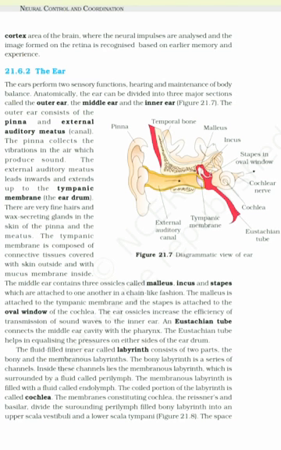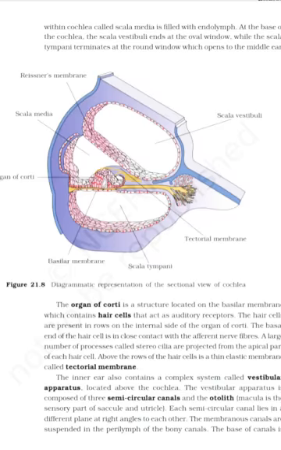The membranes constituting cochlea, the Reissner's and basilar, divide the surrounding perilymph-filled bony labyrinth into an upper scala vestibuli and a lower scala tympani, figure 21.8. The space within cochlea called scala media is filled with endolymph. At the base of the cochlea, the scala vestibuli ends at the oval window, while the scala tympani terminates at the round window which opens to the middle ear.